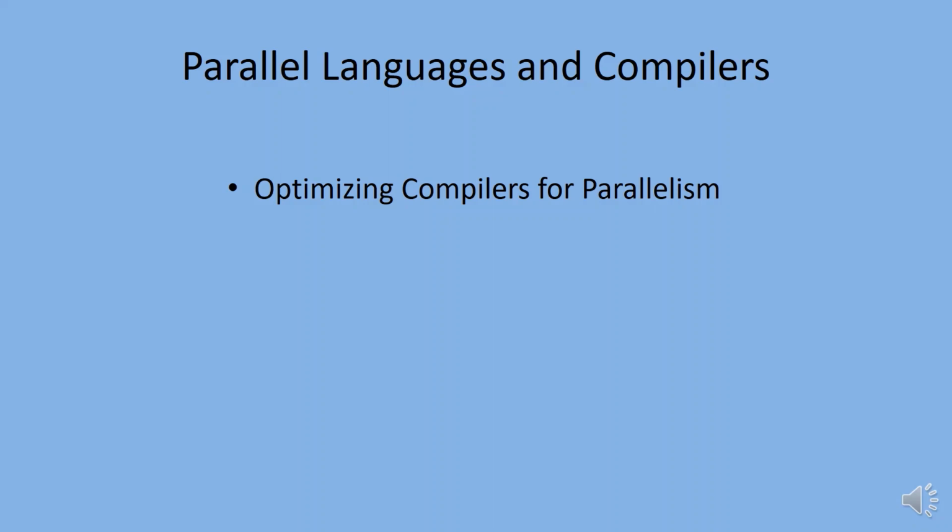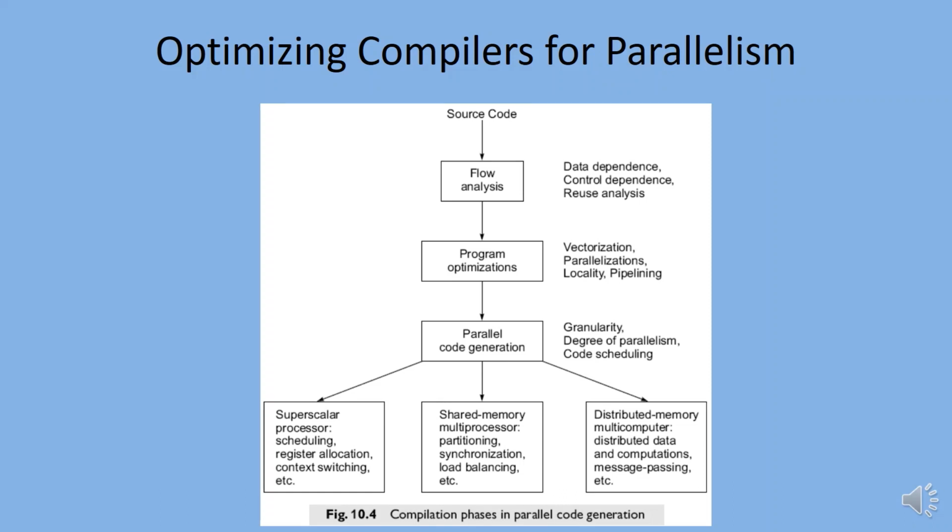A parallelizing compiler consists of three major phases: flow analysis, optimization, and code generation. The diagram shows the compilation phases in parallel code generation.